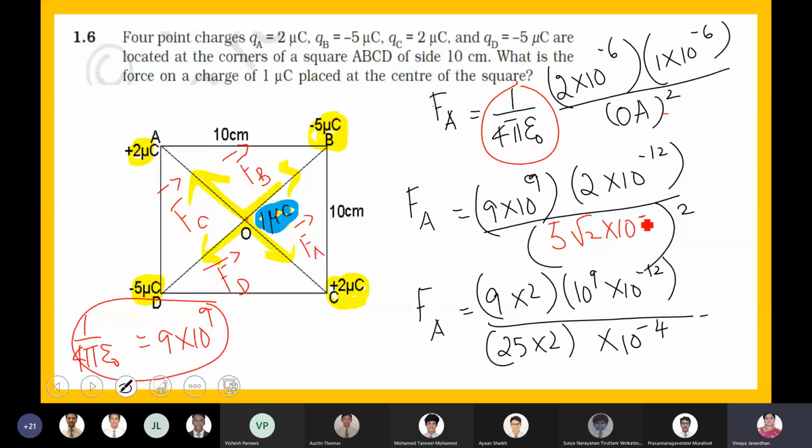Ten to the power of minus 2. So these two will get cancelled. This minus 4 will go as plus 4. So finally you will get FA is 90 by 25.